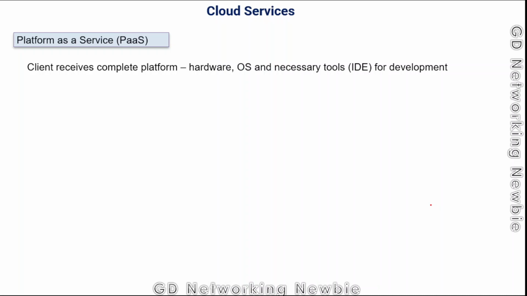Let's say I'm a Python developer or a Java developer, so I need hardware, I need a compiler, I need components for testing, so I need a complete IDE. If I subscribe to a service from a cloud service provider classified as platform as a service, then I don't need to take care of any of these things. I should only be concerned with my coding, and the rest of the things will be handled and maintained by the cloud service provider.